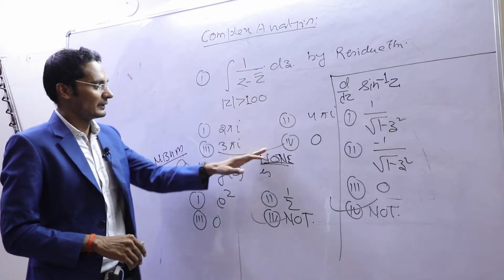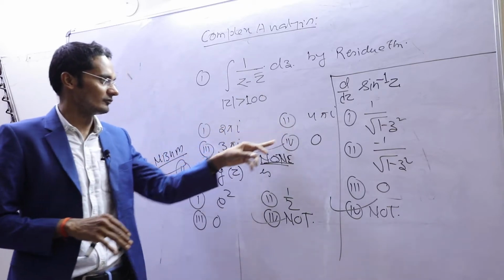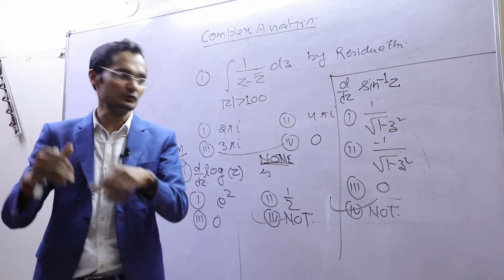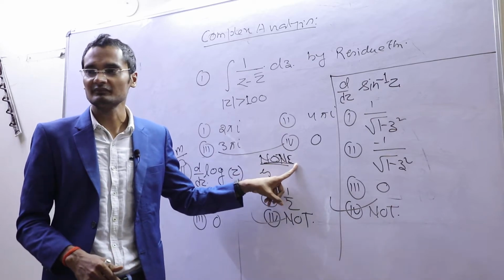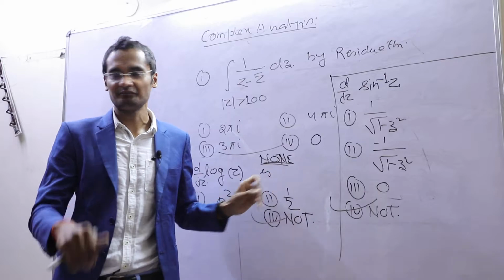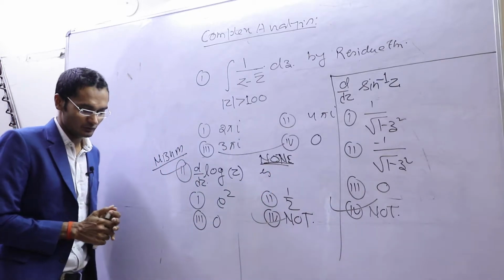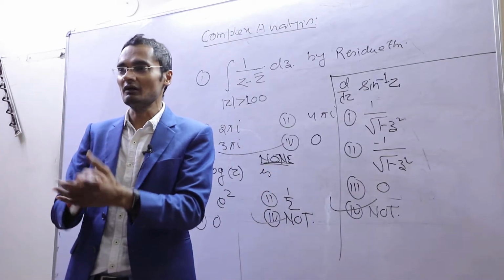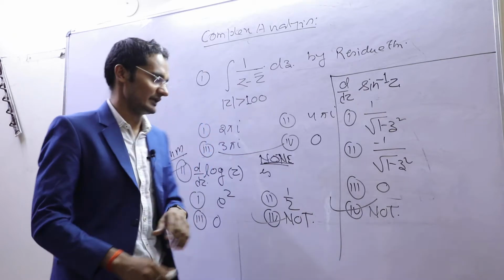But for NBHM, if all 4 options are not correct, you have to write none again. Okay, am I clear to everyone? I believe that. So what I am telling you, before jumping to complex analysis, that is very important.